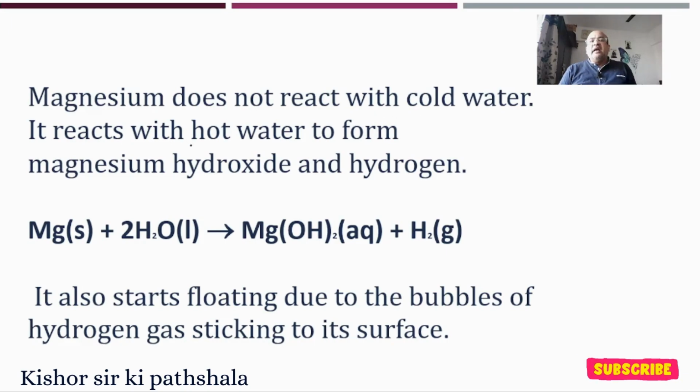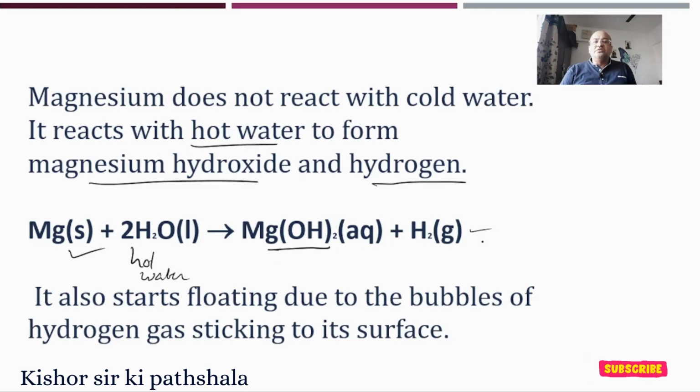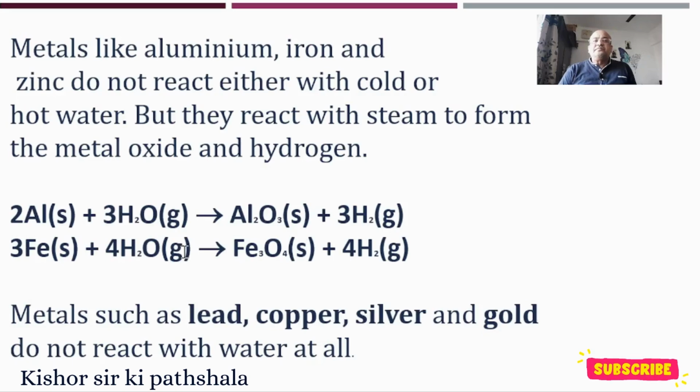Now magnesium does not react with cold water. It reacts with hot water to form magnesium hydroxide and hydrogen. See, magnesium reacting with hot water to give magnesium hydroxide and hydrogen. It also starts floating due to the bubbles of hydrogen sticking to the surface.